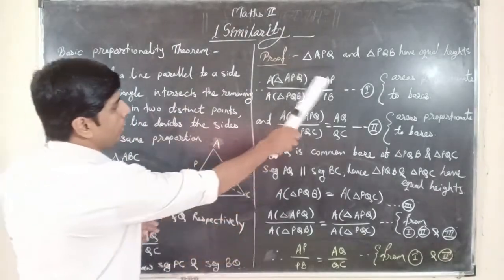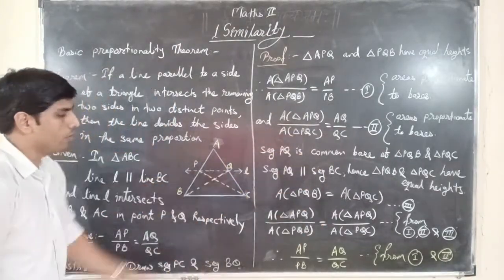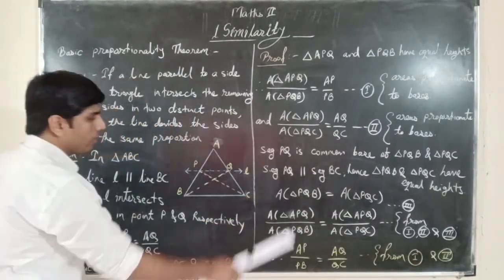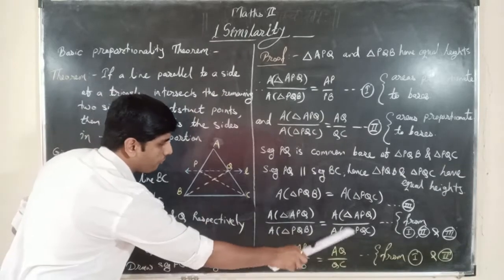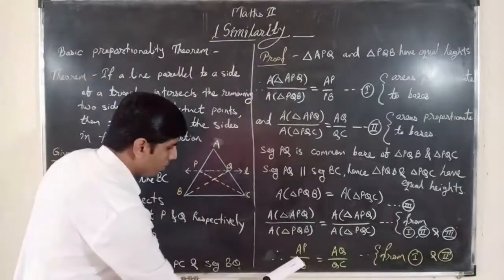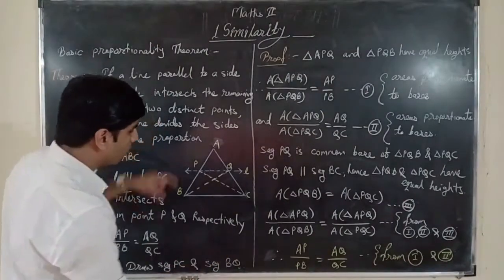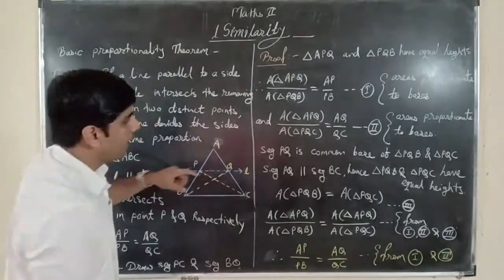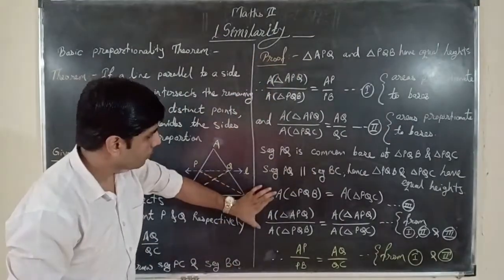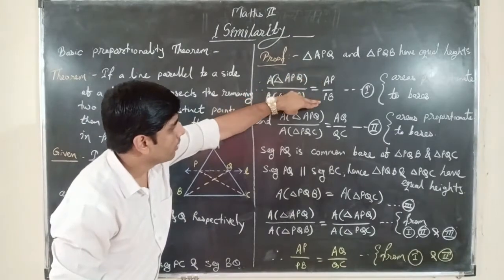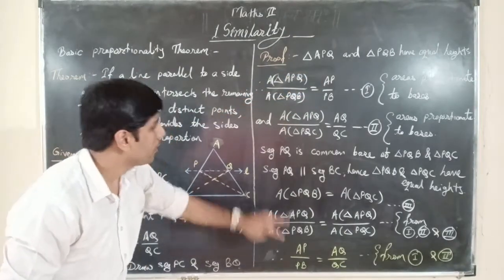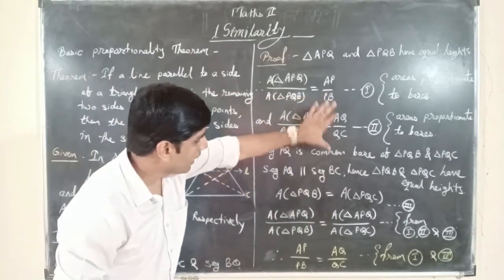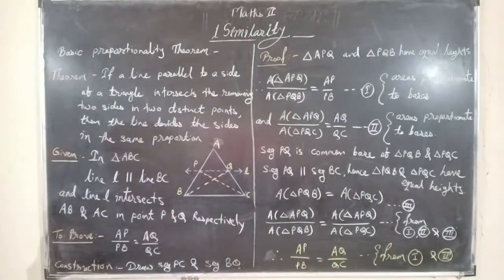So from 1, 2 and 3 we have got this ratio, and that's why this height is common in all these triangles, for this and for this also. So this ratio will be equal to the ratio of their bases. So from 1 and 2 we can say that we will just substitute this value AP upon PB instead of this ratio, and the same way for this ratio we will write AQ upon QC. So that's what we have proved.